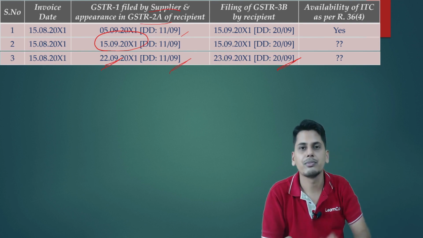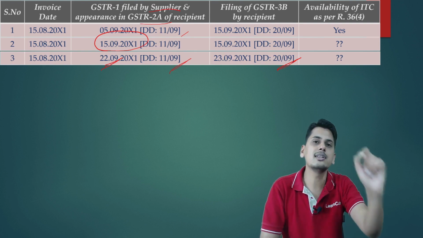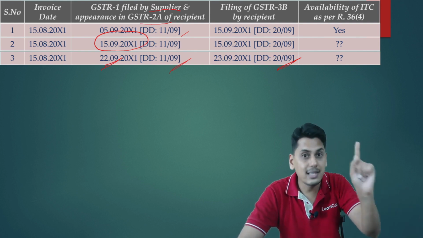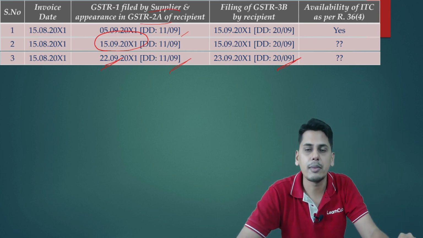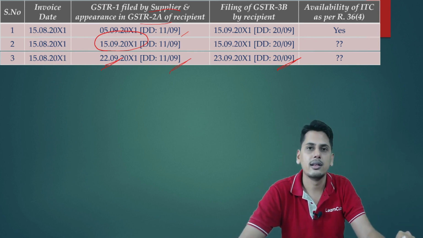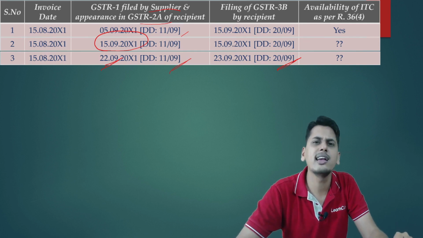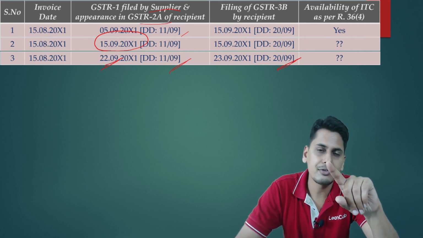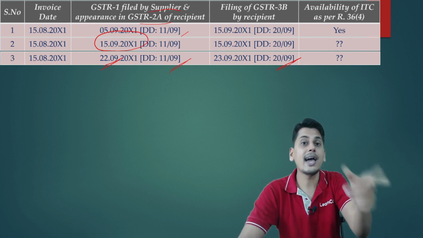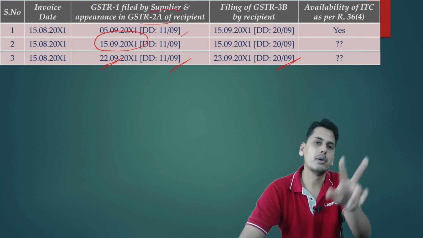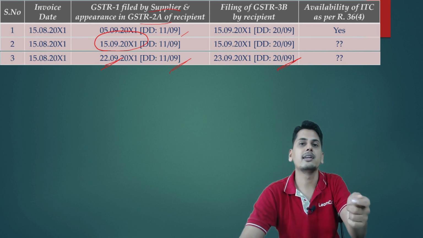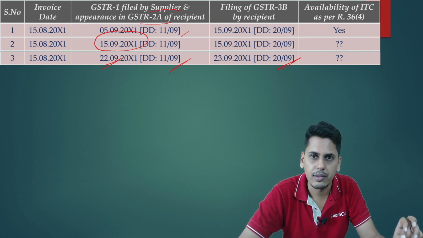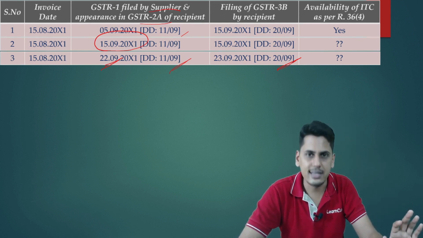The question is, if my supplier is filing the returns in a delayed manner, which return, GSTR 1, is appearing in my GSTR 2A in a delayed manner. That means, point number 1, if my supplier has filed GSTR 1 prior to the due date. Point number 2, what if my supplier has filed GSTR 1 after the due date? Are both these scenarios the same?